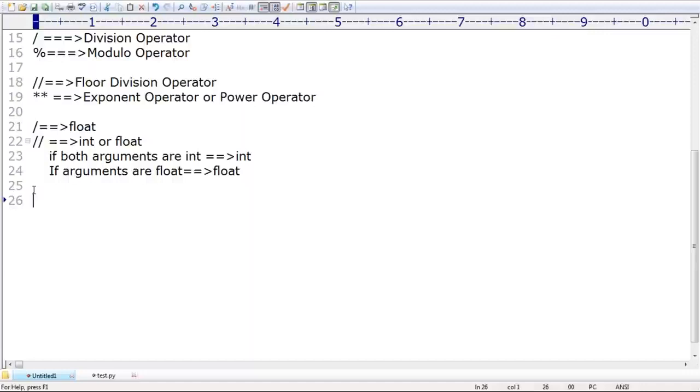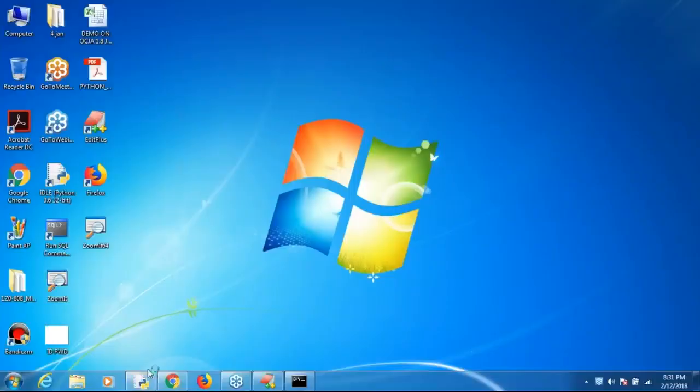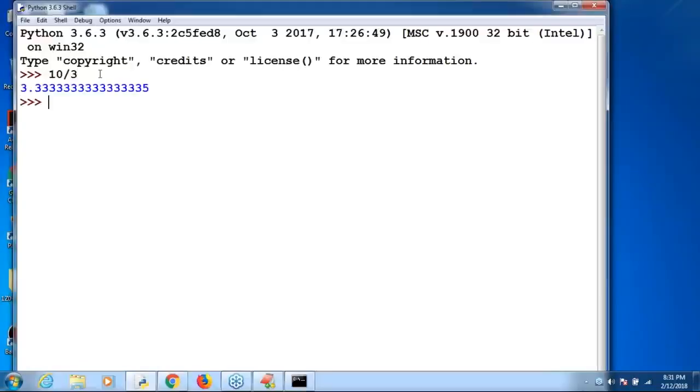Now I have one small doubt, sir. 10 by 3. What is the answer? Immediately you have to respond. Because the division operator is always going to return float value only, don't get the doubt. It is 3.33333 and so on. Okay, don't worry about that.